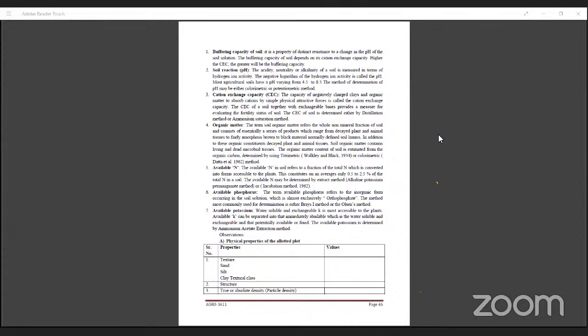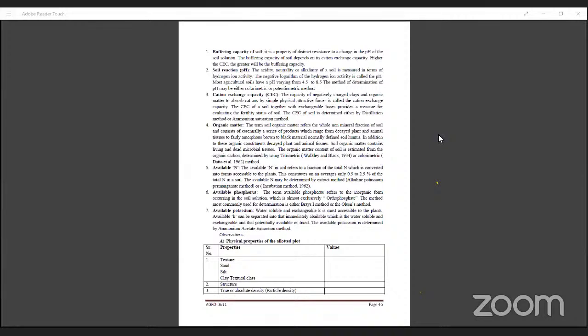The organic matter content of soil is estimated by the organic carbon, determined using the titrimetric method given by Walkley and Black in 1934 or the colorimetric method in 1962. This method can be performed only in a laboratory.